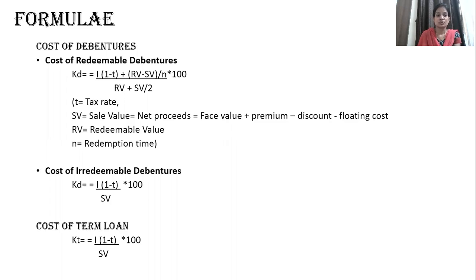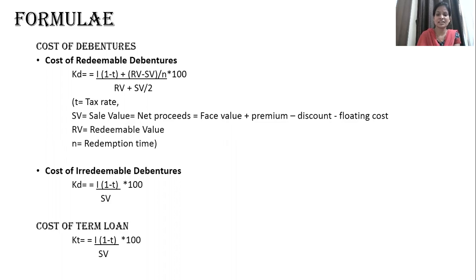Okay, so the cost of irredeemable debentures and the cost of term loan have a very similar formula, since for both of these sources the company has to pay interest, and because of both, the company makes some savings in terms of taxes. That saving is referred to in the formula as 1 minus t. For every 1 rupee, how much tax you have saved. Accordingly, we can calculate the actual cost that the company is paying for the borrowed sources.